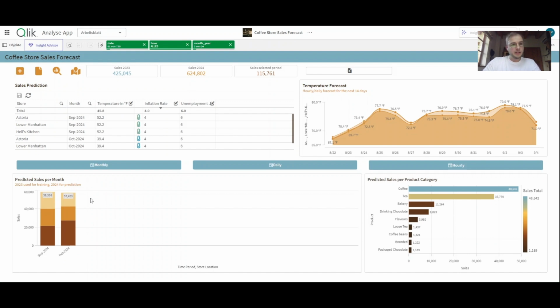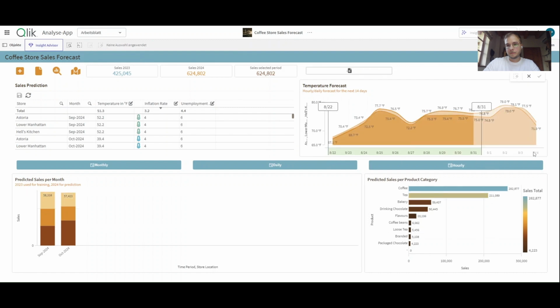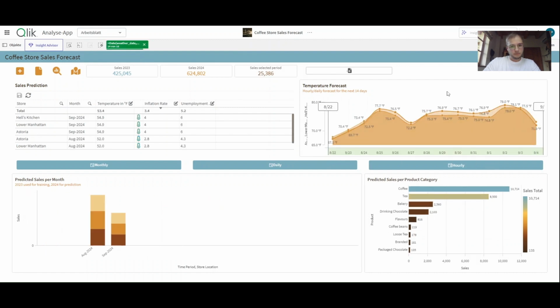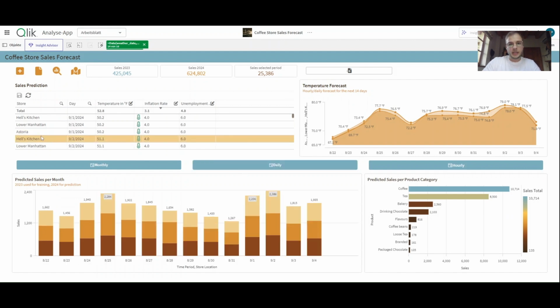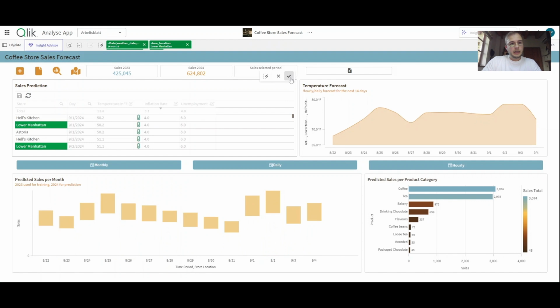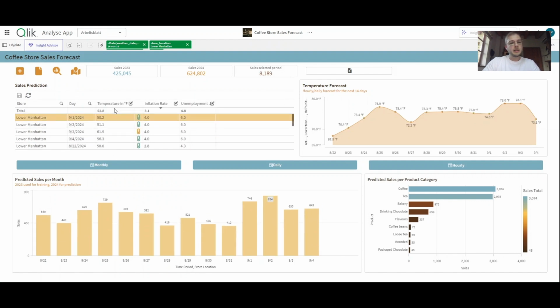Another use case is that we can not only look at monthly data, but we can also take a look at one store and let's say the next 2 weeks for staff planning, for example. So those are the next 2 weeks, and let's take Lower Manhattan as an example. And the temperature data you can see here is just an estimate from last year's data, so it's pretty inaccurate.